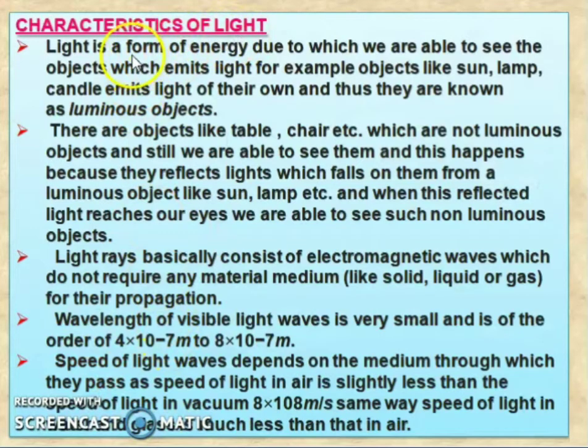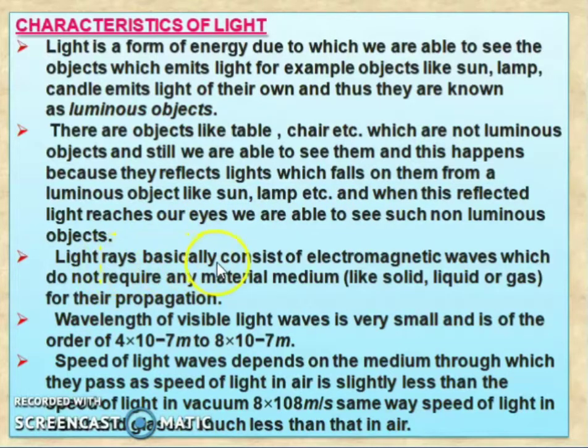Characteristics of light. Light is a form of energy due to which we are all able to see the object which emits the light. For example, objects like sun, lamp, candle emit light of their own, and thus they are known as luminous objects. There are objects like table, chair, etc., which are not luminous objects, and still we are able to see them, and this happens because they reflect the light which falls on them from a luminous object like sun, lamp, etc. When this reflected light reaches our eye, we are able to see such a non-luminous object.